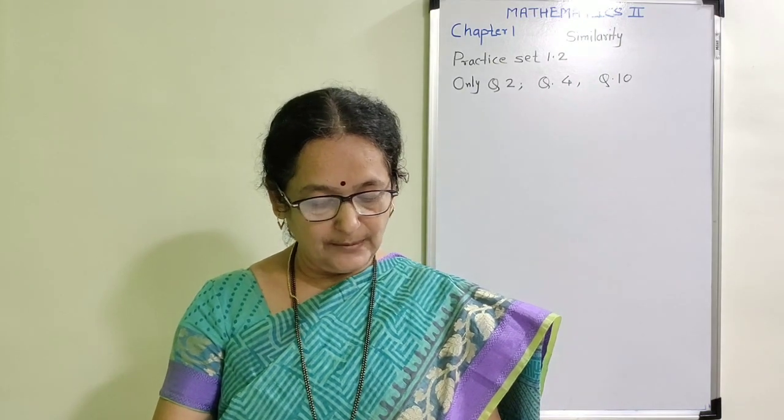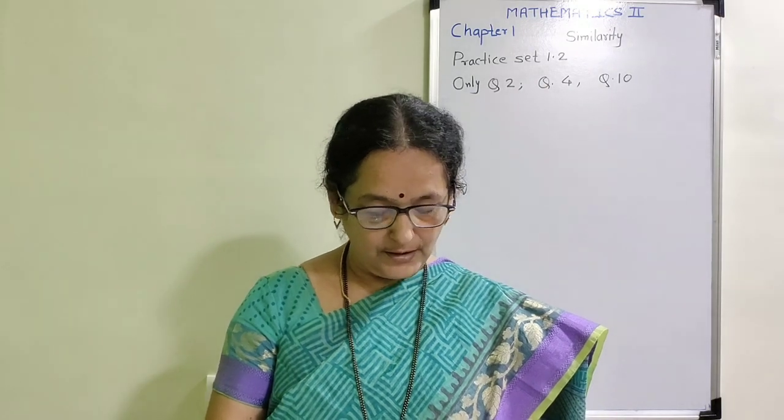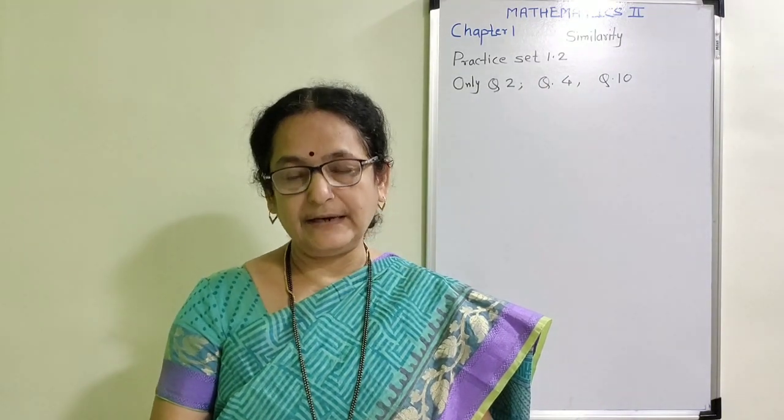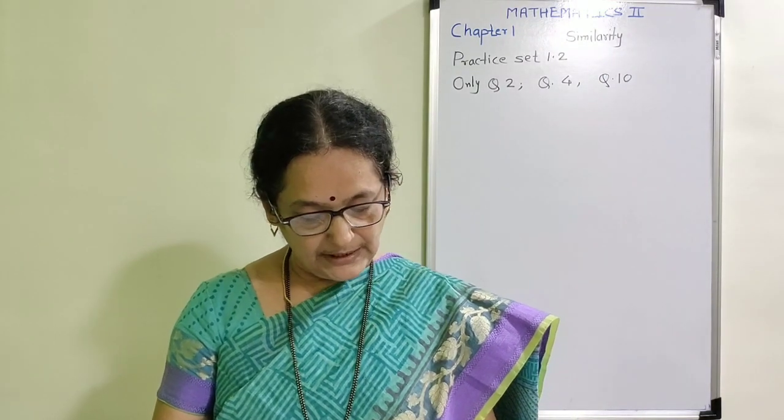Now come to page number 8. On that page one activity is given. From that activity you are going to eliminate the property of an angle bisector theorem of a triangle, from page number 8 and the entire page number 9. That means the statement of this theorem as well as the proof of the theorem is eliminated for this academic year 2020-21.